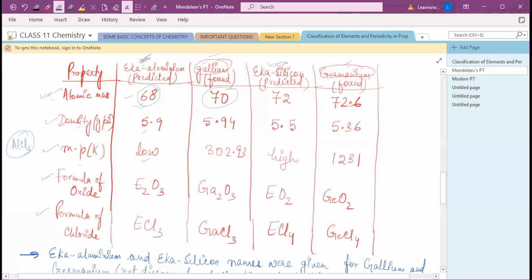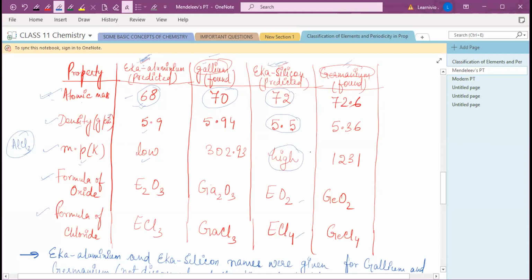Okay, so germanium का उन्होंने क्या prediction किया? 72 as atomic mass. Okay, density he assumed to be 5.5 gram per centimeter cube. He predicted the melting point in Kelvin for Eka silicon as very high. General formula is EO2 and ECl4.